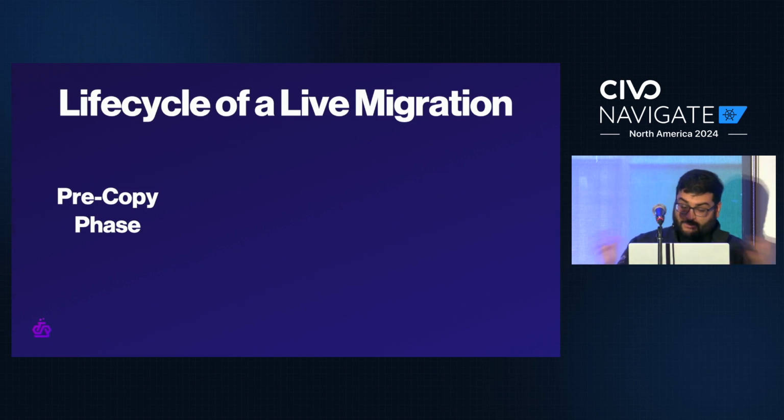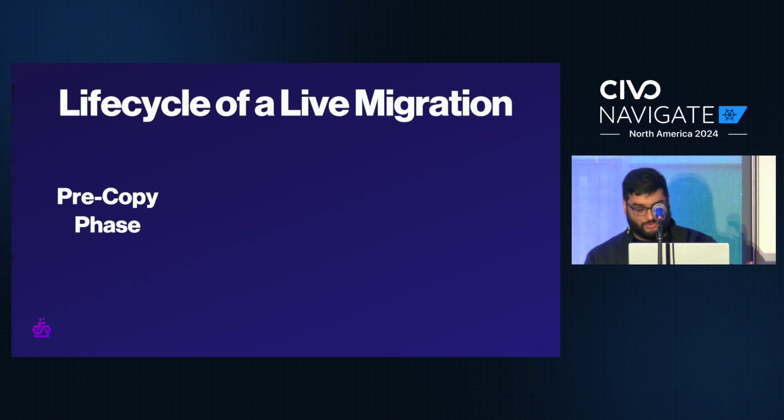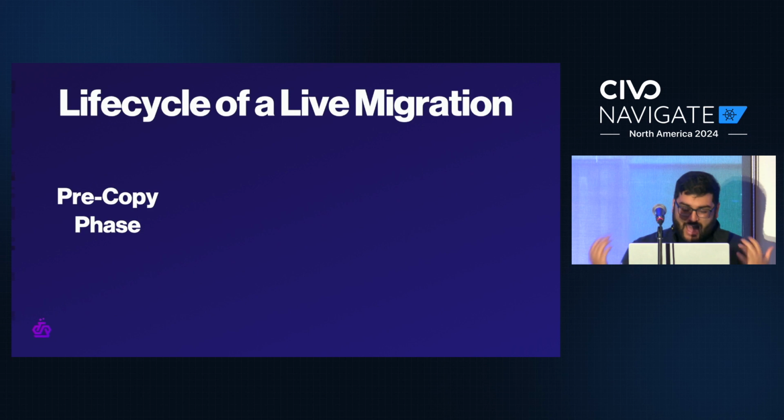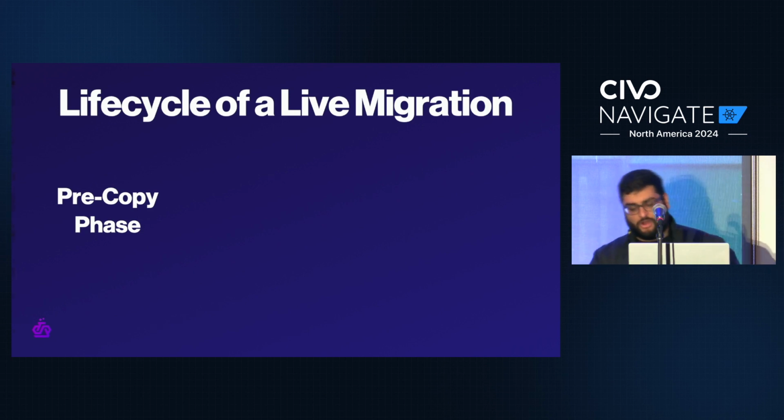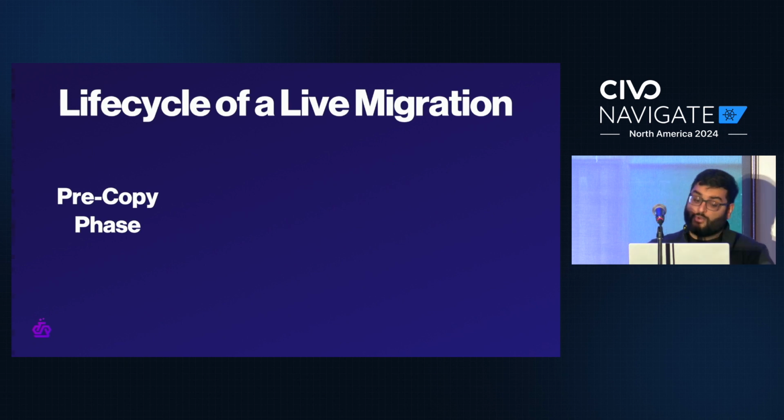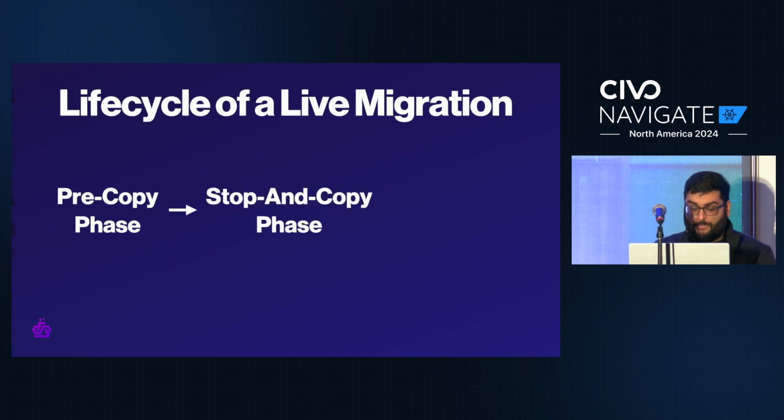And remember, we were able to avoid this problem in our to-do list application because we'd wait for every write to be replicated to the other host. But in reality, it's got to be done asynchronously. So we have some of the VM state on the other host, maybe even most of it, but definitely not all of it, and it's not up to date. So that's where our next big step comes into play. The stop and copy phase.